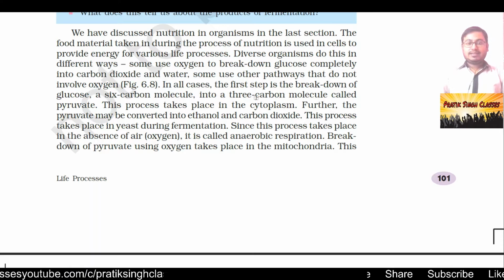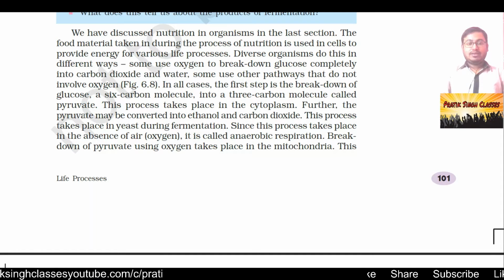In all cases, the first step is the breakdown of glucose, that is C6H12O6, a 6 carbon molecule, into a 3 carbon molecule called pyruvate. This process takes place in the cytoplasm, that is, inside the cell. This is the organelle.